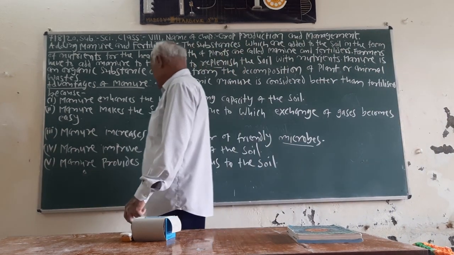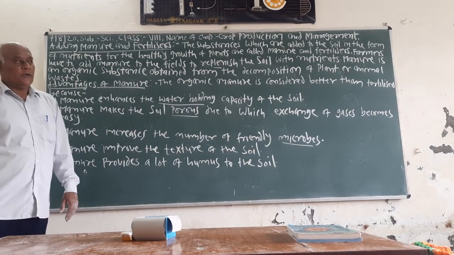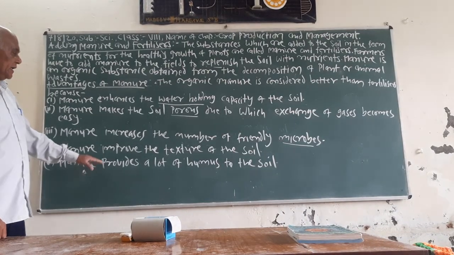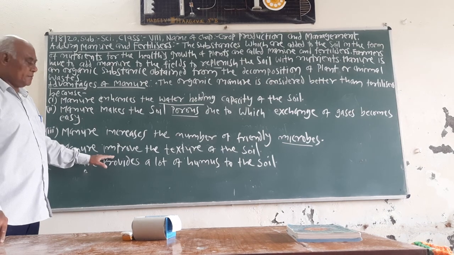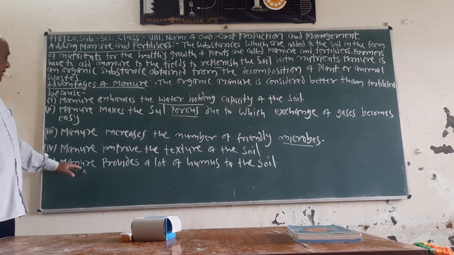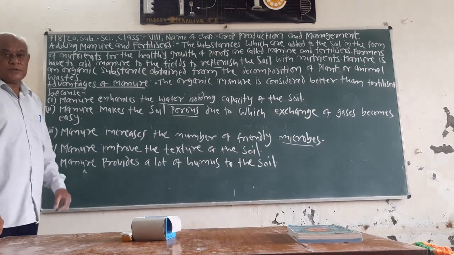Fourth advantage: manure improves the texture of the soil. The texture, the composition of the soil, is improved by adding manure. And the fifth advantage is manure provides a lot of humus to the soil.